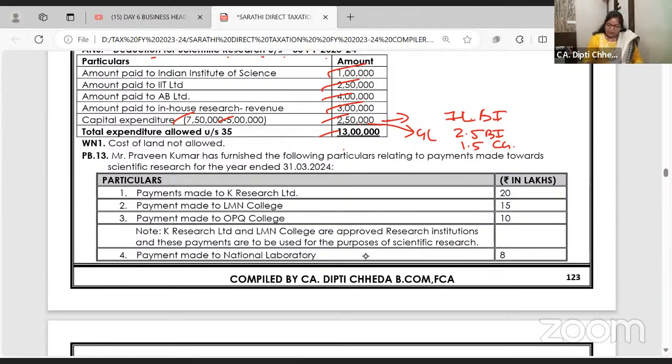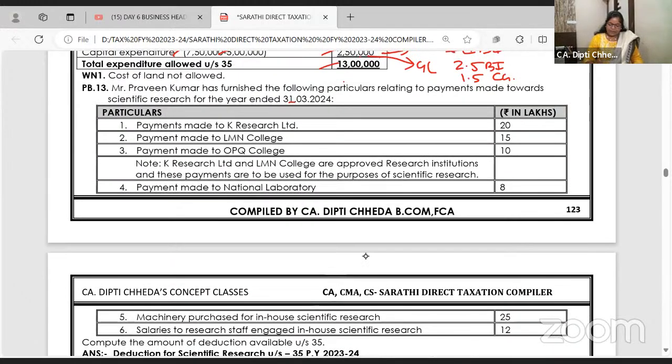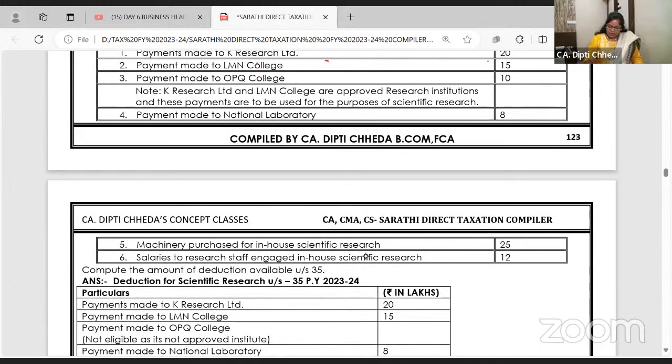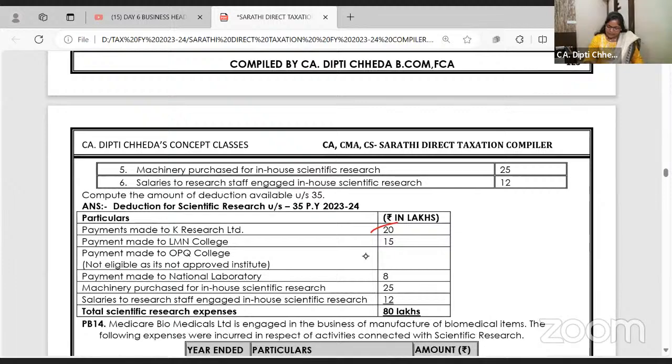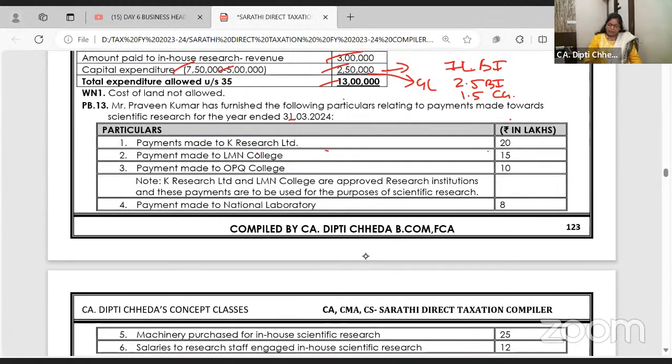Okay? Praveen Kumar, one more problem. Nice question it is. It has given the details: payment to K Research Limited. So you are donating to K Research Limited, LMN and OPQ college. But they say K Research and LMN are approved, registered, so allowed.